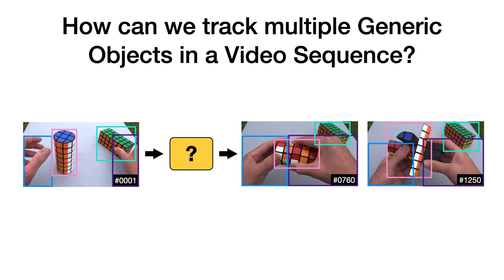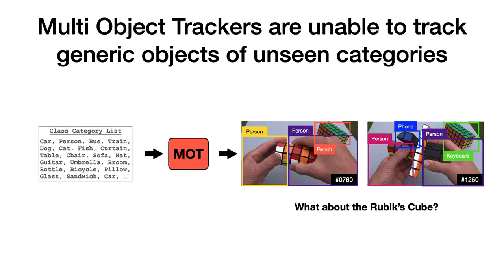Let's assume we are given multiple user-defined bounding boxes in the initial frame of the video. But how can we now use these initial annotations to track these objects in the remaining frames of the video? The natural way would be to use multi-object trackers, but a multi-object tracker can only detect and track objects that correspond to predefined class categories. In this example, the MOT method is, for example, unable to track the Rubik's Cube because it was not part of the training data.